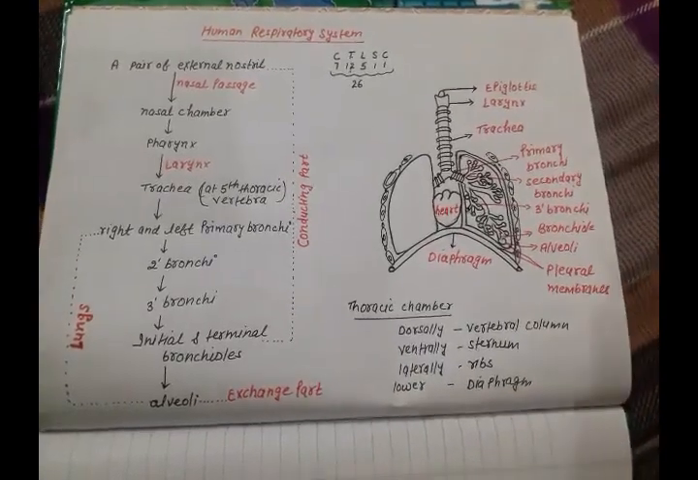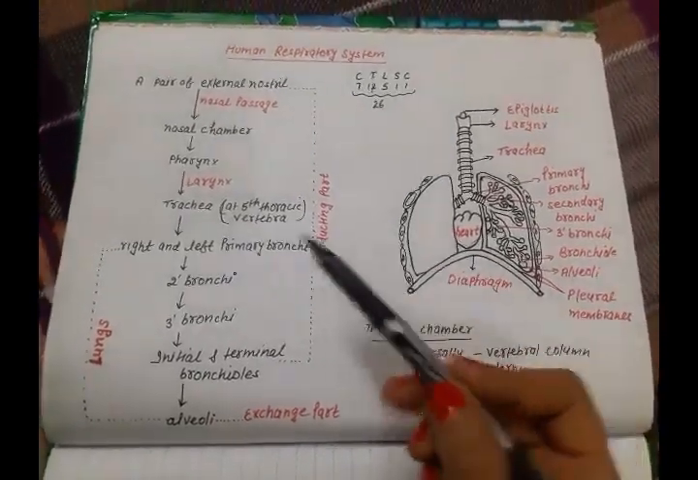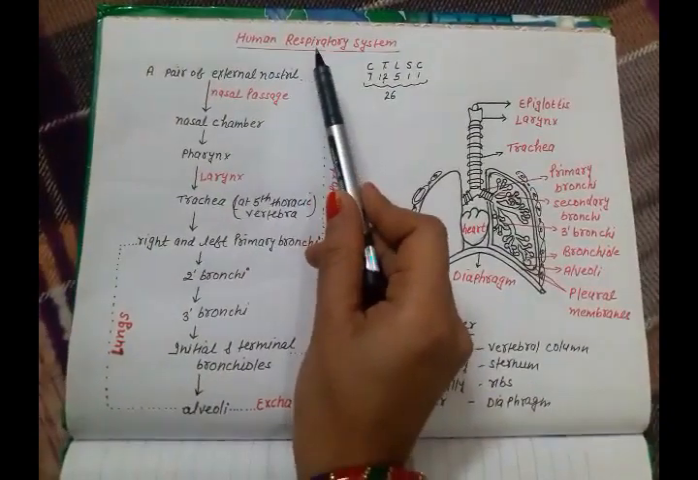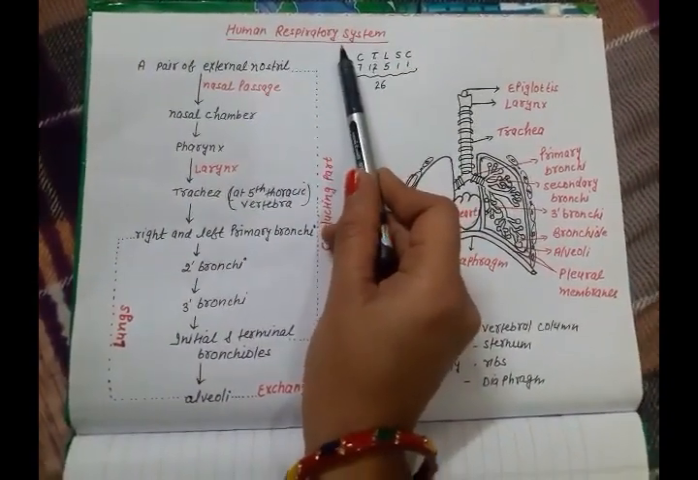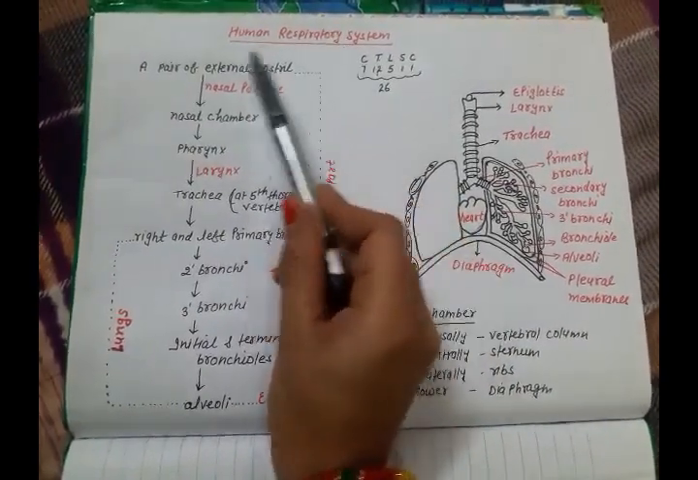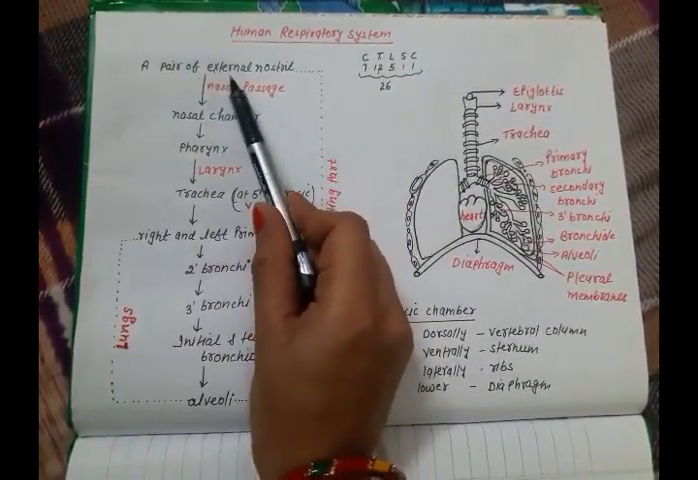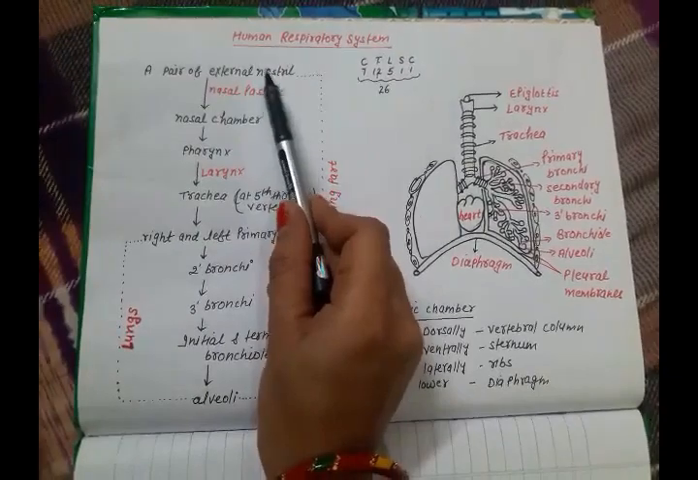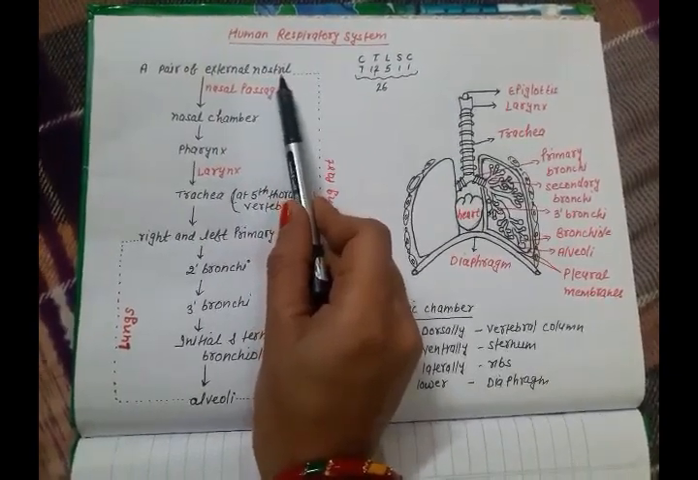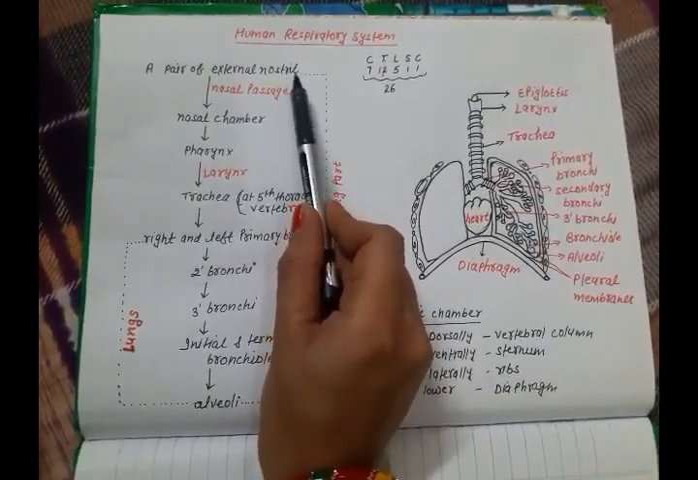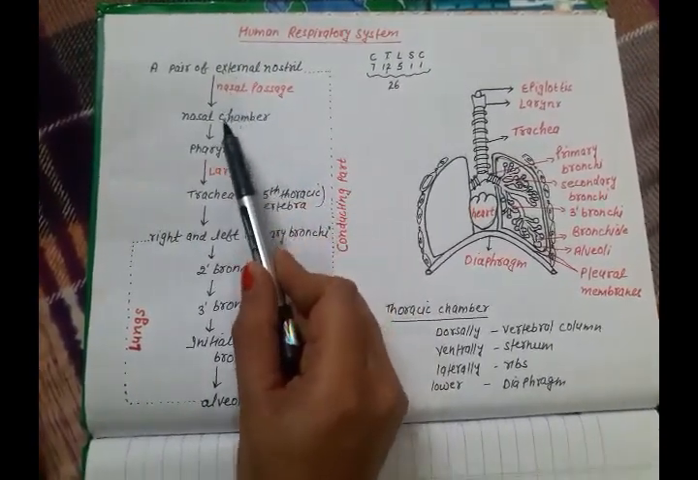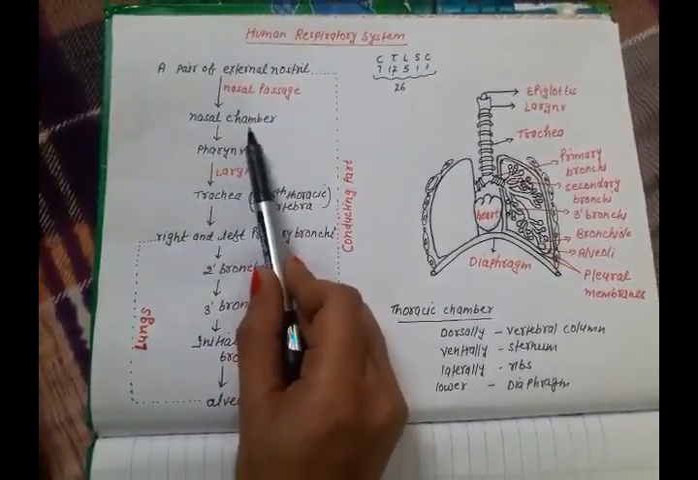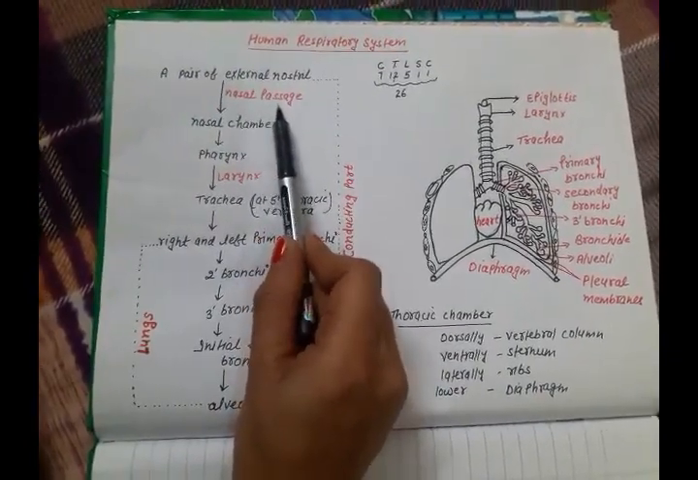Hello students, today we will talk about the human respiratory system. This system starts with a pair of external nostrils. These nostrils are present above the upper lip. External nostrils lead into the nasal chamber through the nasal passage.